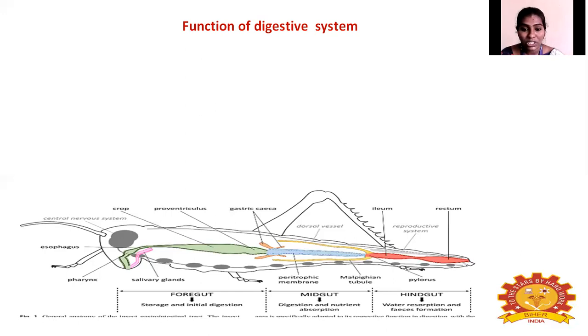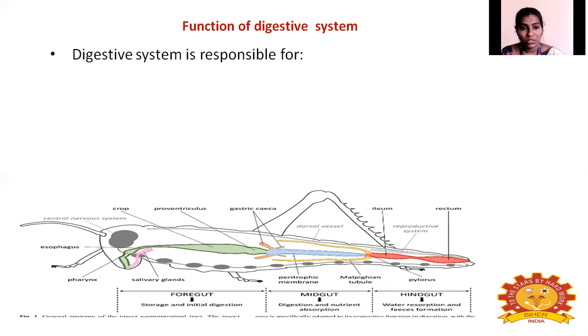The remaining undigested food is then passed to the hindgut. In the hindgut, water reabsorption and fecal formation happen.